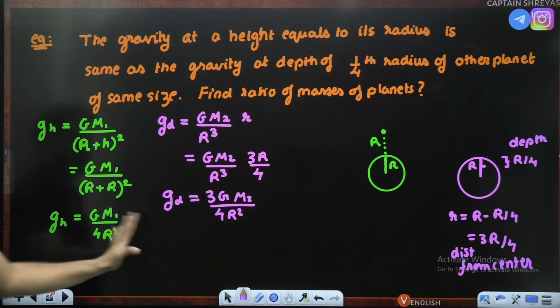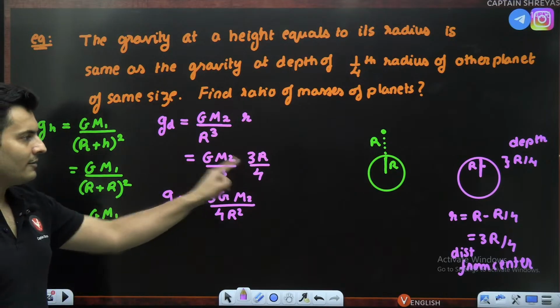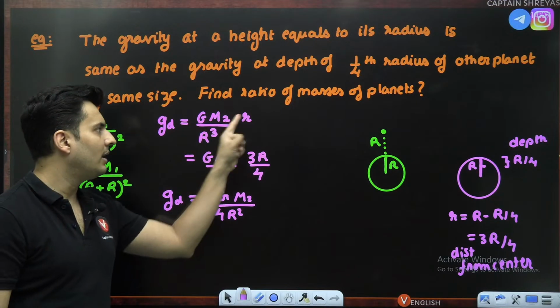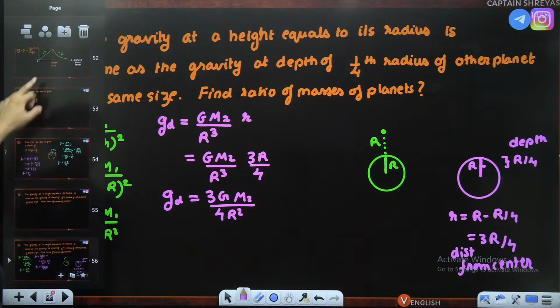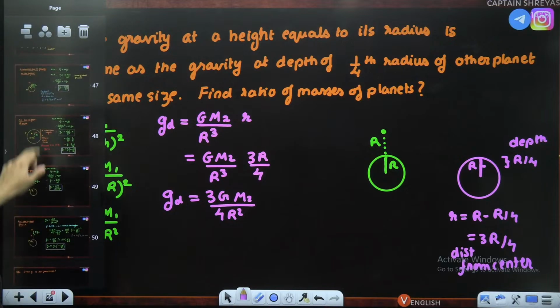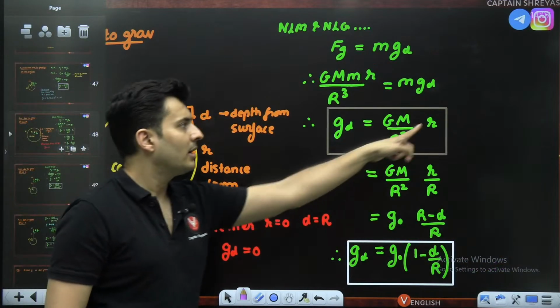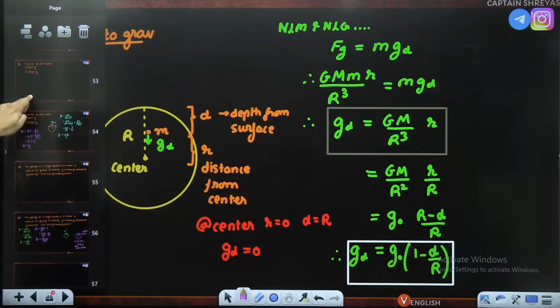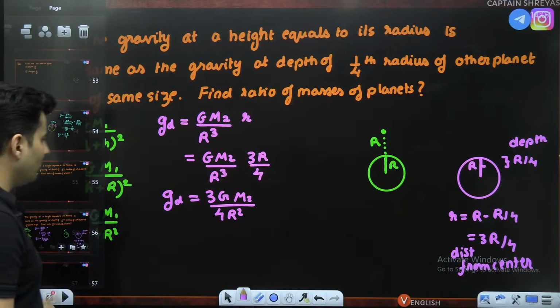Is this absolutely clear till this point? Okay, I just found out gravity at depth D using this formula, GM by R cube into R. If you forgot this formula, no issues, go back a little bit, you will remember it. GM by R cube into R, the distance from the center. You can also use this formula, no issues. I found this formula to be more convenient.